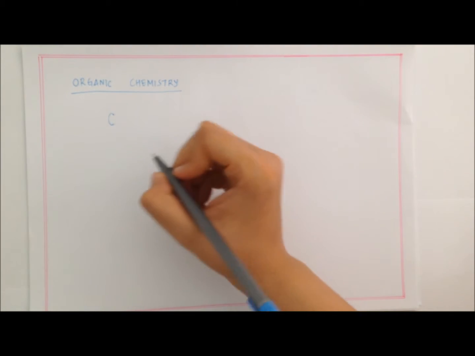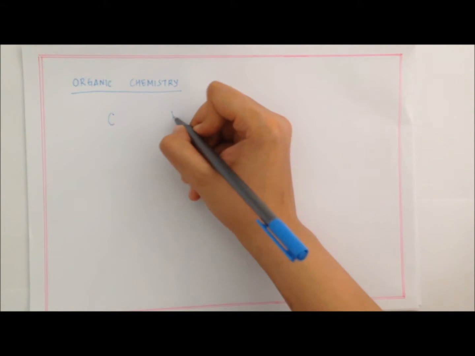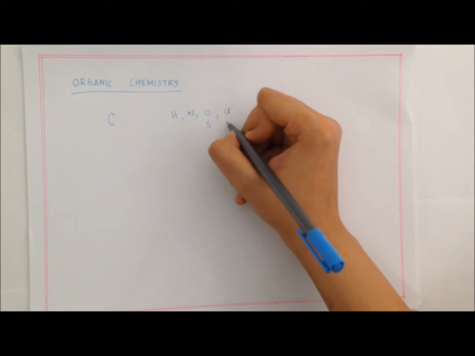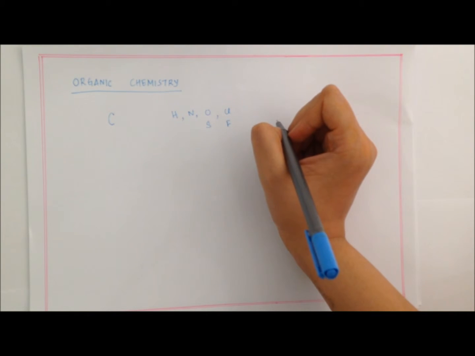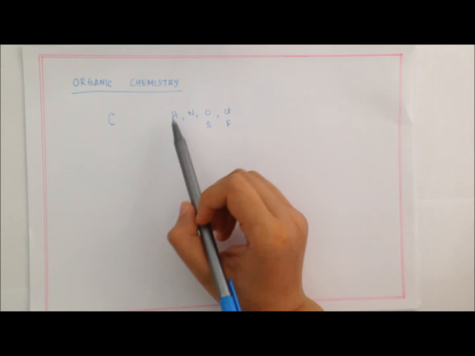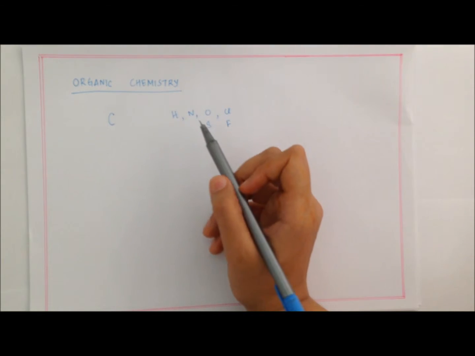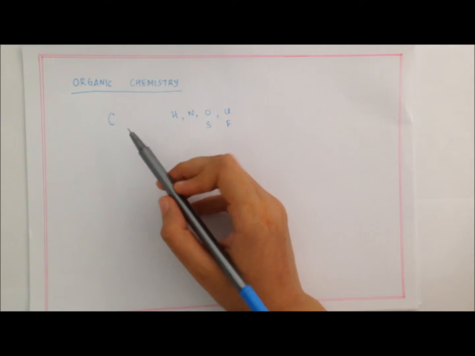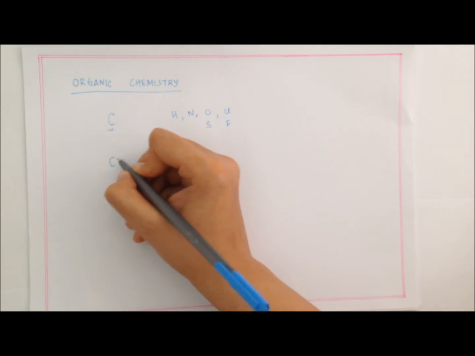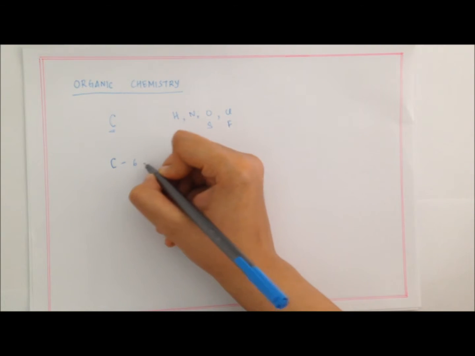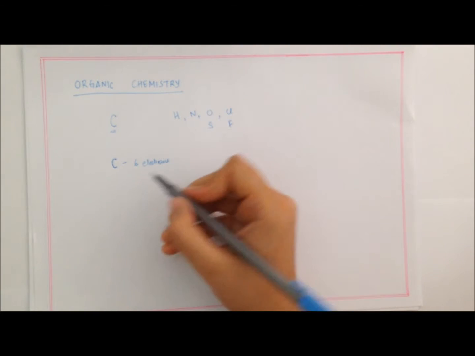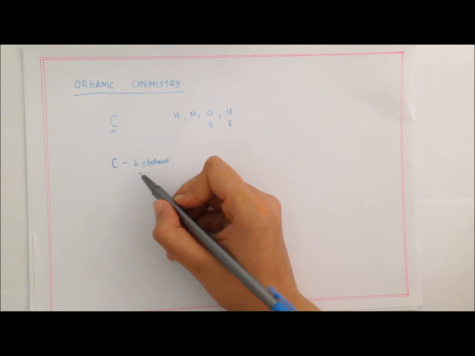Now, carbon can form compounds with his many friends, for example, hydrogen, nitrogen, oxygen, sulfur, chlorine, fluorine, and many more. So organic chemistry will be talking about how carbon combines with all these and itself to form compounds. So let's talk more in detail about this carbon, since this whole subject is about him. Carbon, as we know, has an atomic number of 6, and therefore it has 6 electrons.